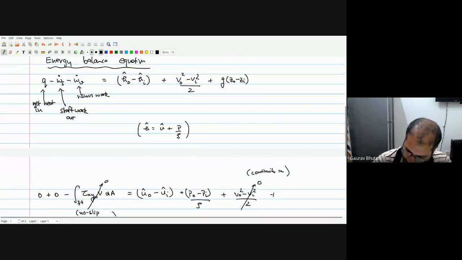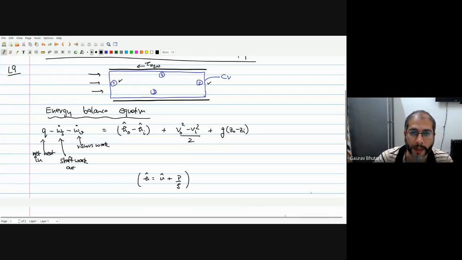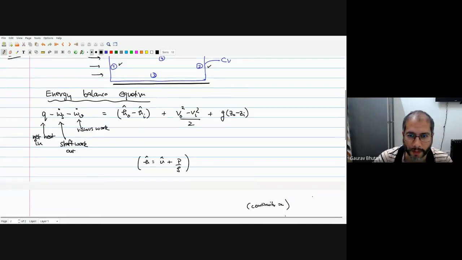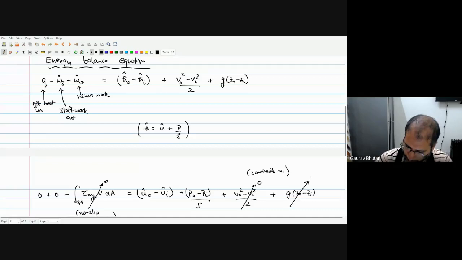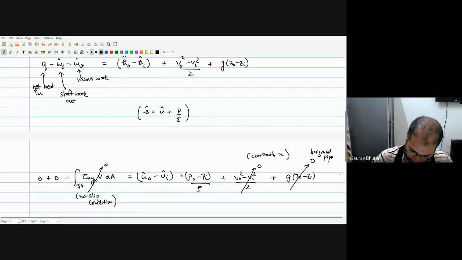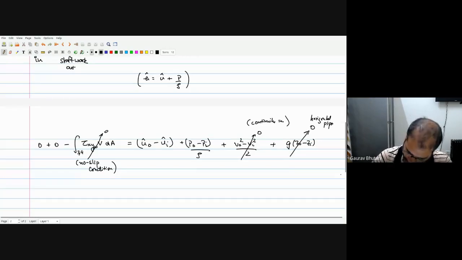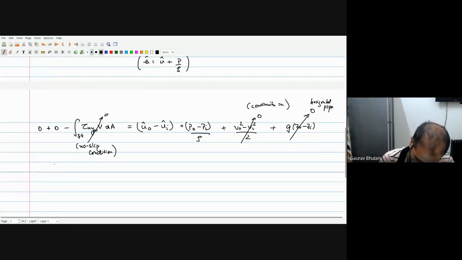And then finally, we have g times (z out minus z in). Now, in this case that we've considered, there's a horizontal pipe. So that means that this term also becomes 0. Right, so that's all we are left with. So let's take P in minus P out upon rho to the left hand side. On the right hand side, we have U out minus U in.